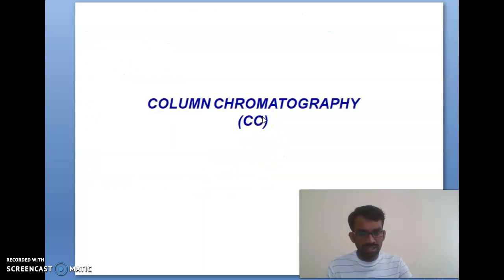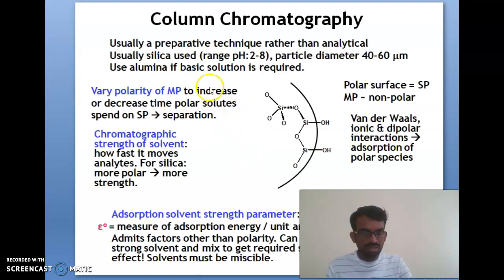This is the advantage. Next we will talk about column chromatography. Column chromatography, you can see the same procedure. Mostly it will be used as a preparative technique rather than an analytical one. Silica is used, with the particle diameter given here, and a very polar stationary phase is given in that structure. You can understand hydrogen bonds and dipole interactions will be happening in chromatography, with strength of the solvents being used.